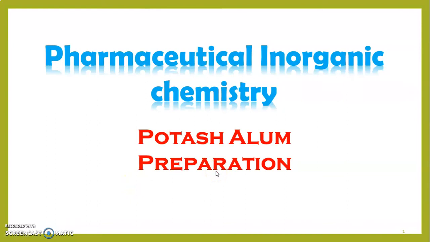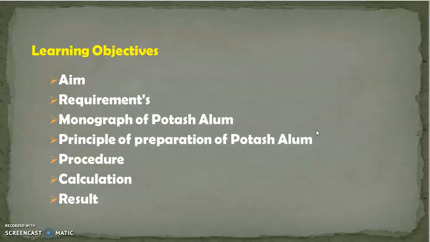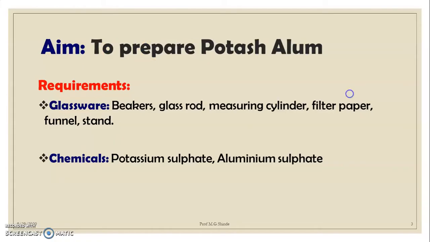In today's session, we are going to perform preparation of potash alum. The learning objectives of today's practical: to know the aim, requirements, to study the monograph of potash alum, principle of preparation of potash alum, procedure, calculation and result. So the aim of our today's practical is to prepare potash alum.